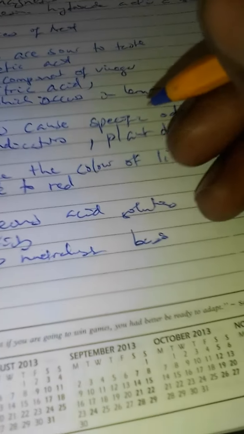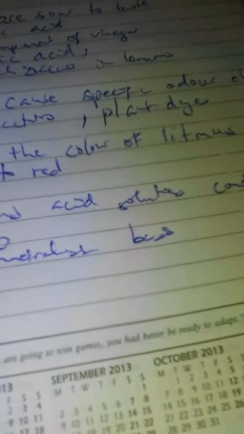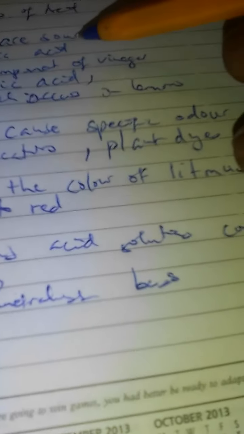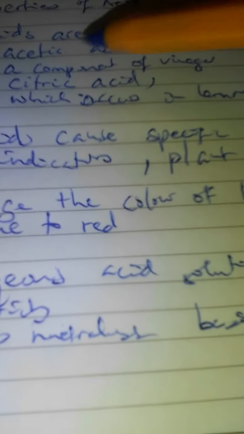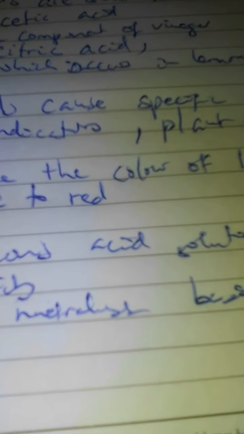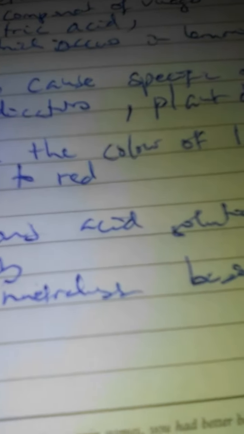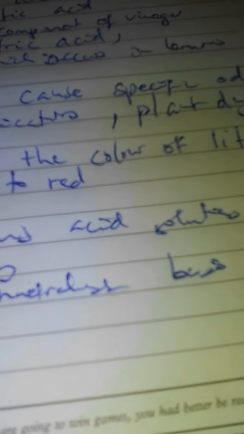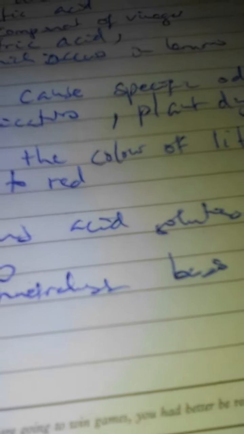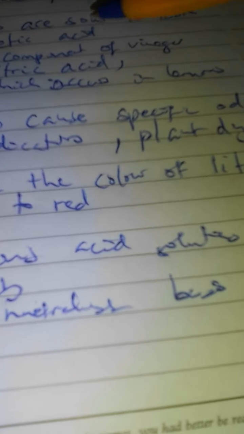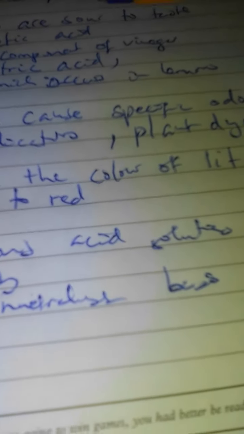So that's the other property of acids. We are saying acids are sour to taste. We can think of acetic acid, a component of vinegar, and citric acid, which occurs in lemons, right? So even when you are attempting questions on acids and bases, you have to have an imagination of the different types of acids.